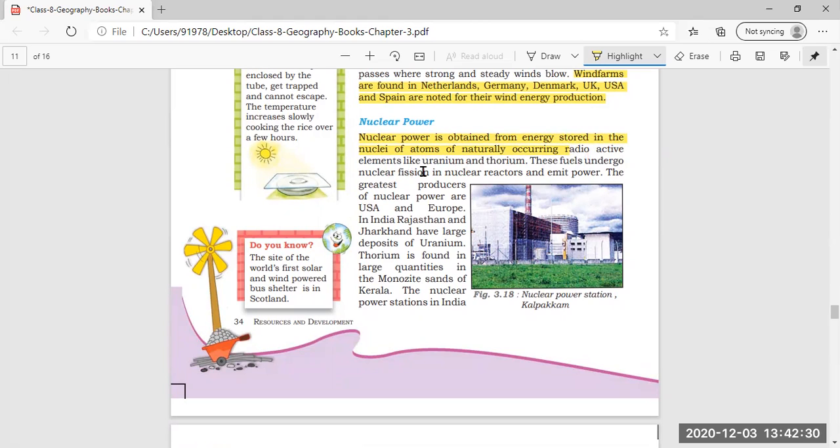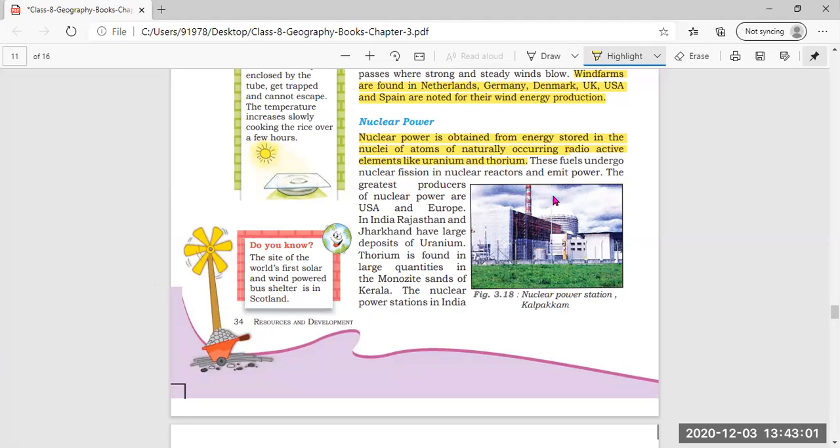In the nuclei of atoms, in each atom of the naturally occurring radioactive elements like uranium and thorium. These fuels undergo nuclear fission in nuclear reactors and emit power.